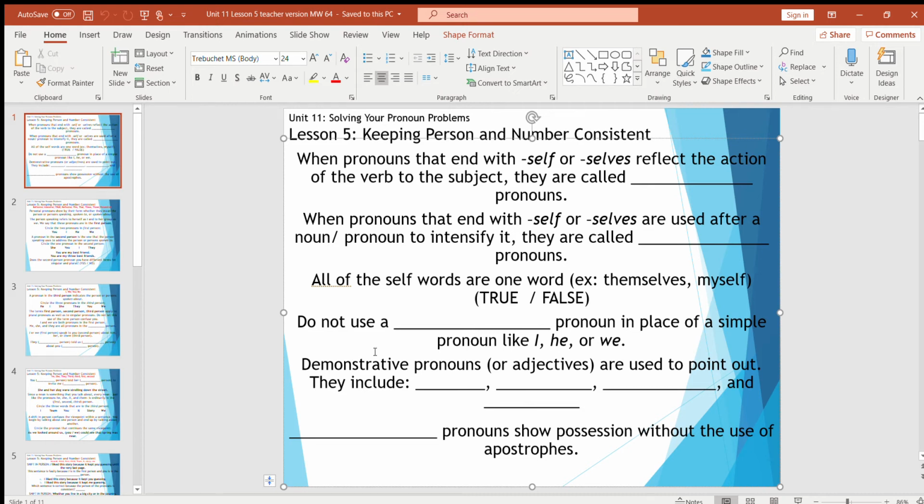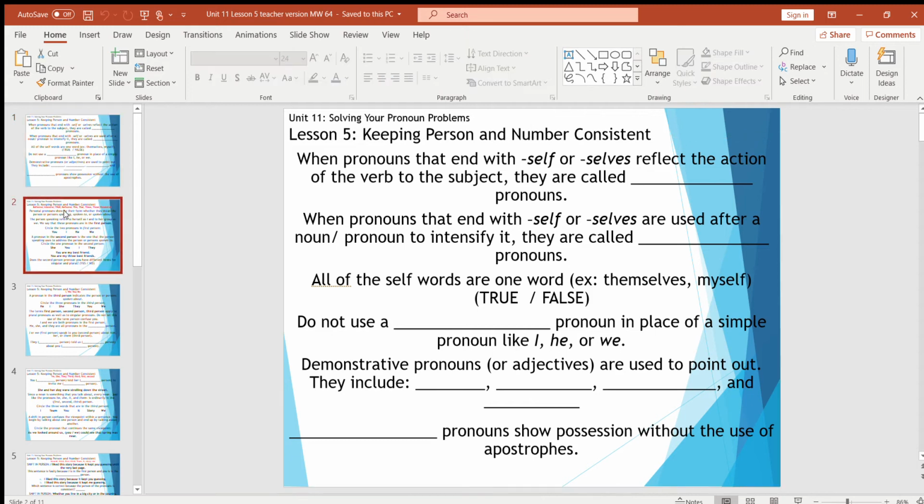And demonstrative pronouns or adjectives are used to point things out. They all start with a T, and there's 4 of them. Do you remember what they are? I said them a lot. They were this, that, these, those. This, that, these, those. It's really fun to say. And then the pronouns that show possession, keyword there, without the use of apostrophes, would be